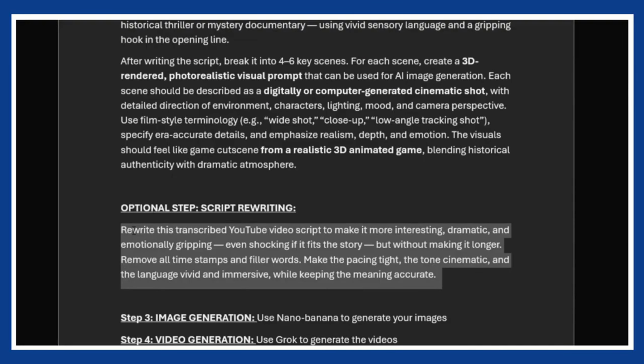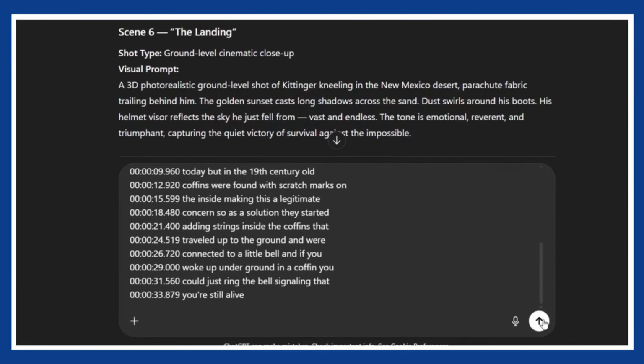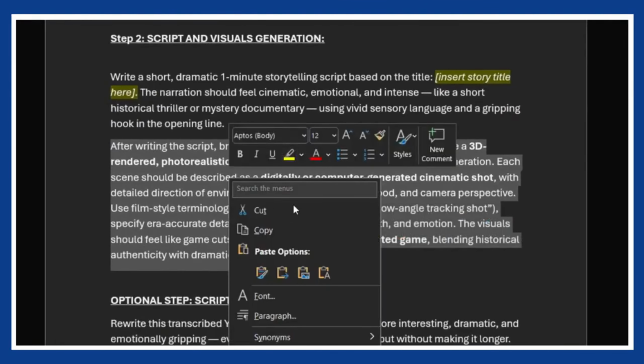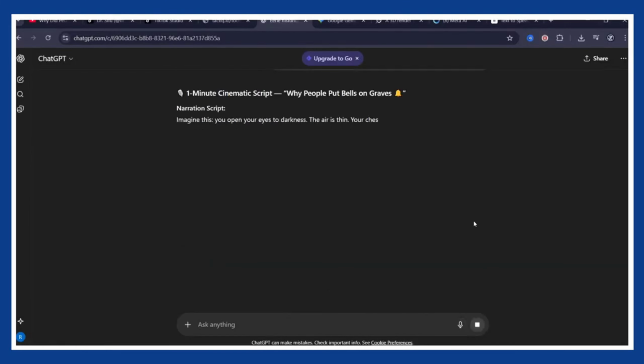Also in the document. That prompt tells ChatGPT to transform the transcript into an original version, same pacing, same flow, but completely different writing. When that's done, use the second part of this prompt. It'll generate the visual descriptions for each scene. You'll get cinematic, scene-by-scene details, lighting, angles, mood, everything.